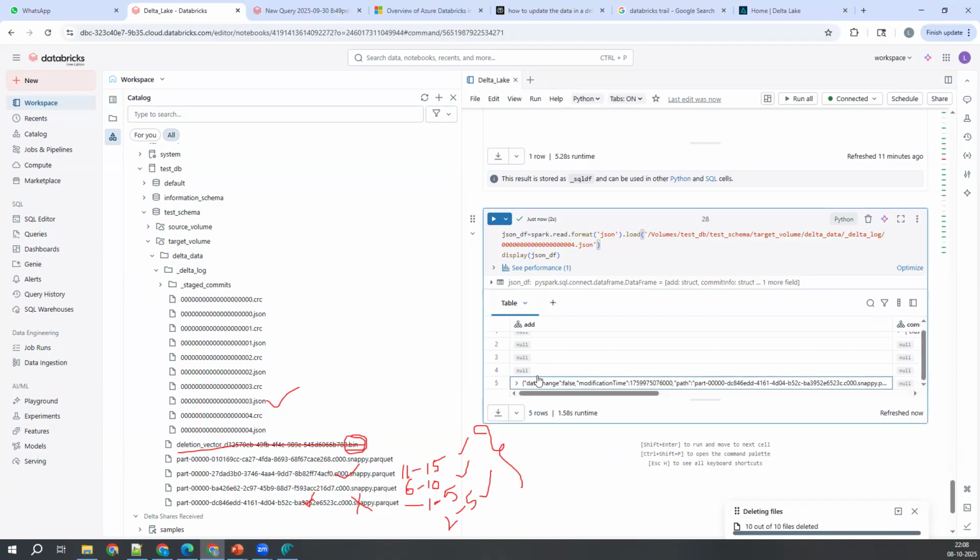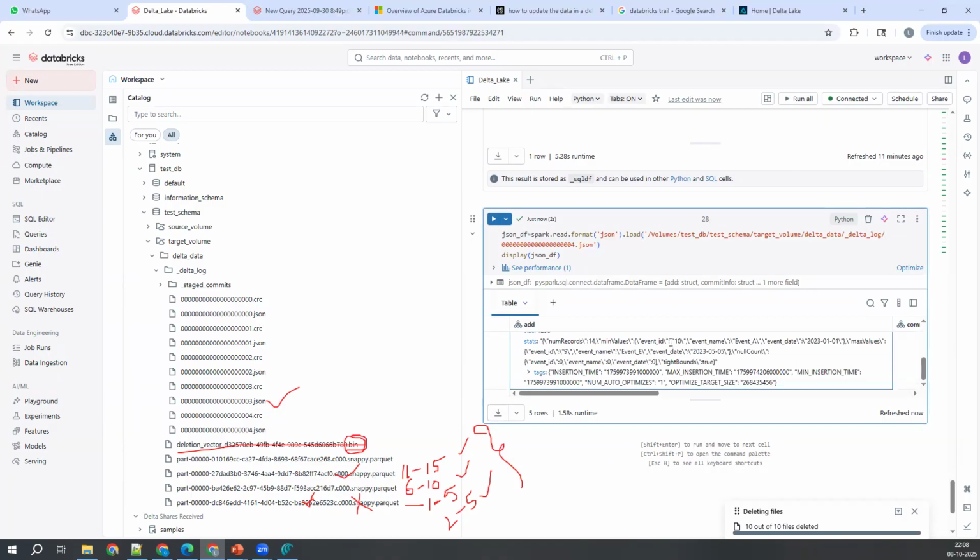Let me expand this one and see what the minimum values are. 004 only, right? One second, let me copy this path once again. Copy volume path.